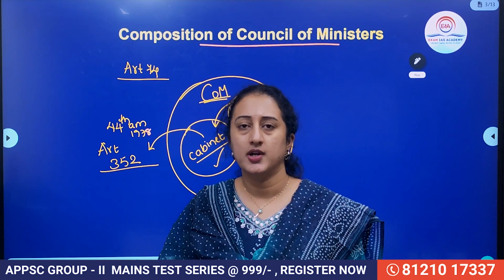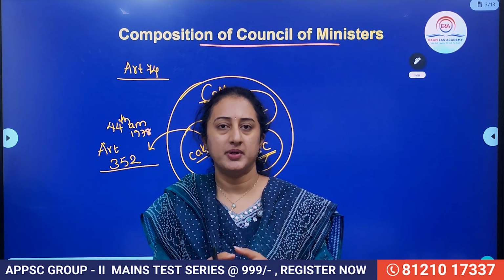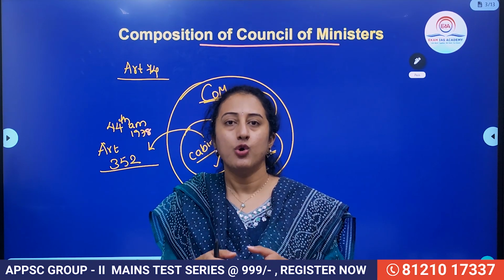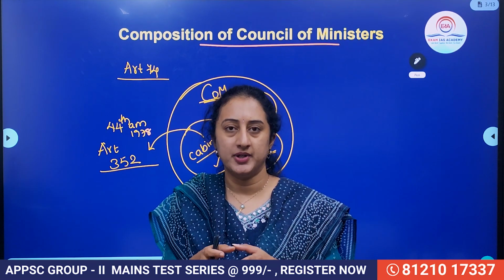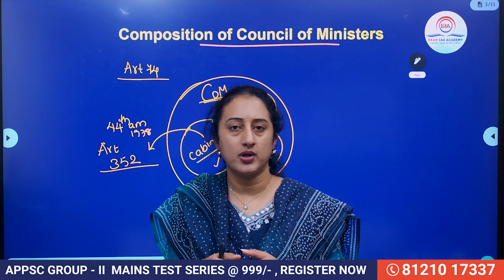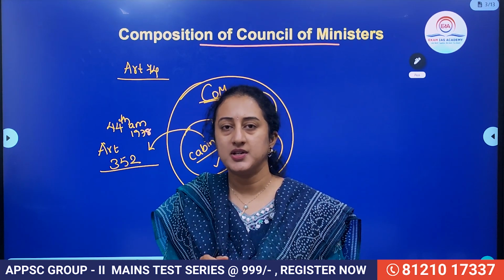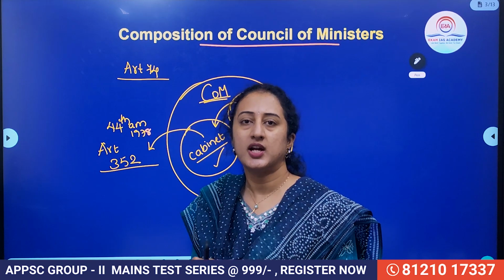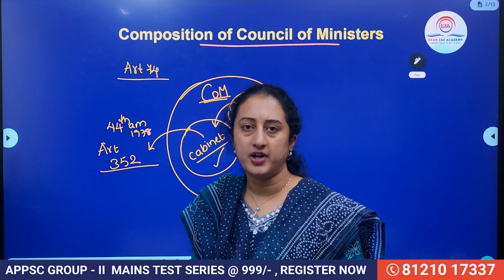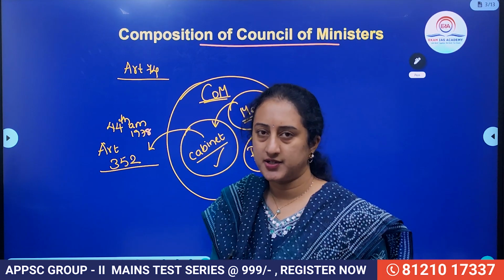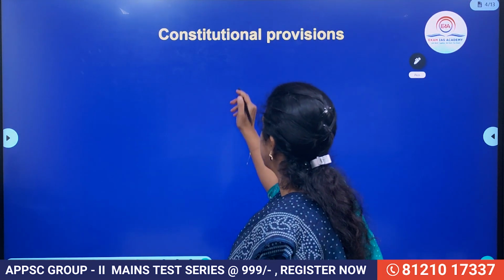So after the 44th Constitutional Amendment 1978, it is clearly mentioned in Article 352 that only on the written advice of the cabinet can the President impose national emergency, or the proclamation of emergency, in India. That means for the first time, the term cabinet was mentioned through the 44th Amendment in Article 352. Till then, there was no mention of the term cabinet. The only term mentioned was Council of Ministers. So then, what are the constitutional provisions?